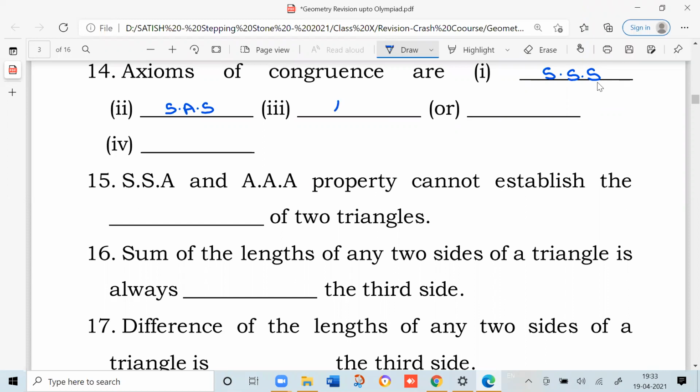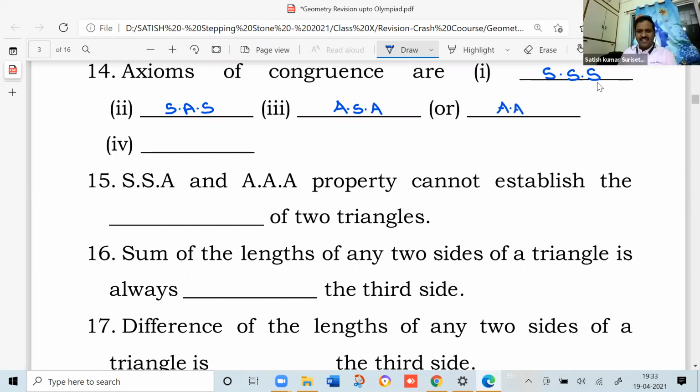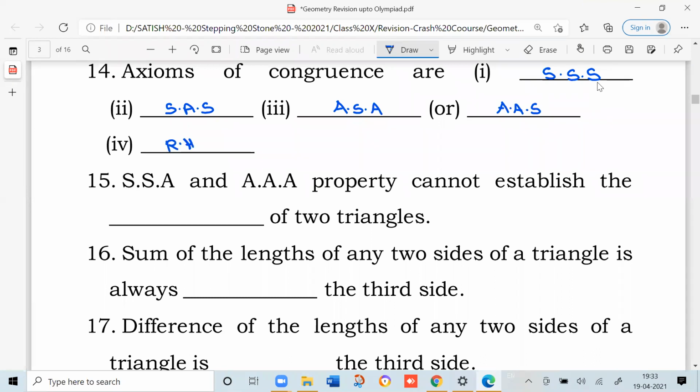For this, you can have one more also. Can I change the order here? A, S, R, S, A also is applicable. Why? Because two angles corresponding are equal and third angle also equal. Next, one more, fourth one. RHS. Correct. RHS: right angle, hypotenuse and side.